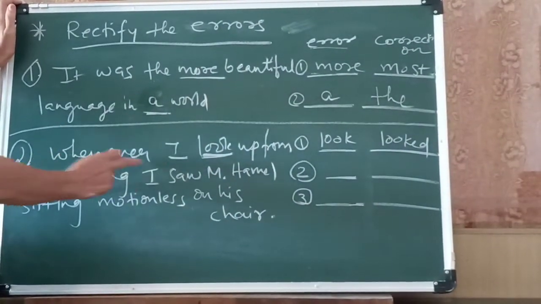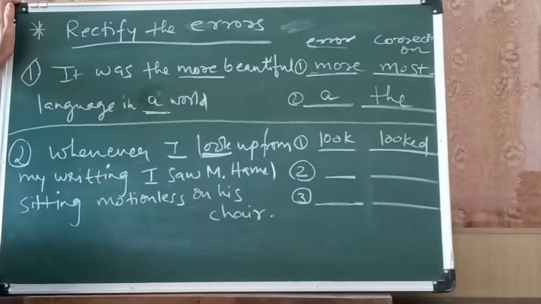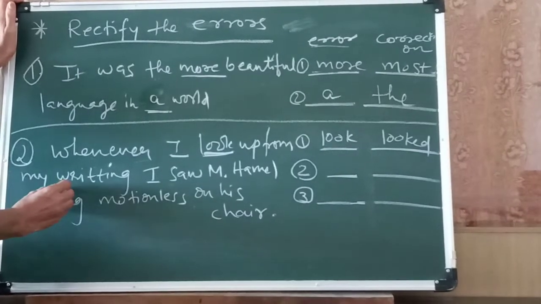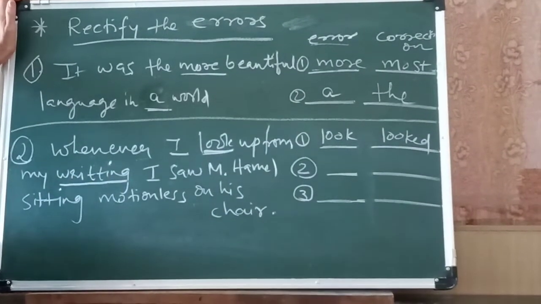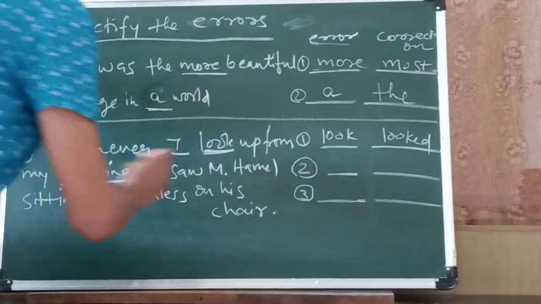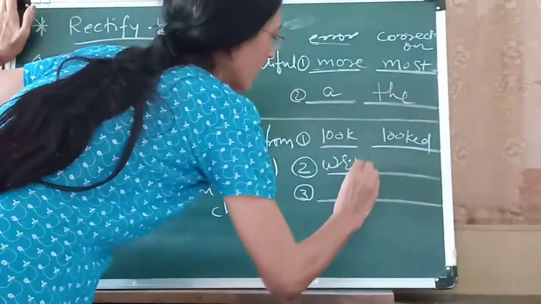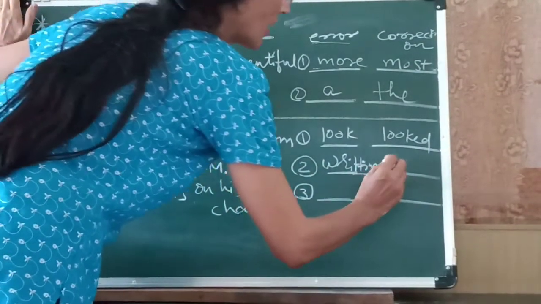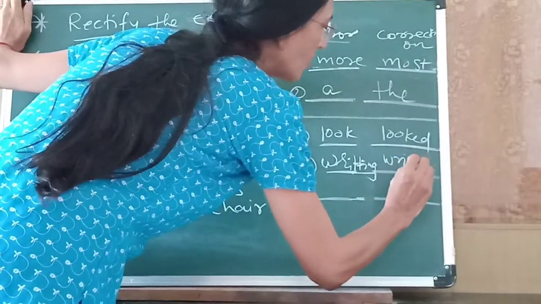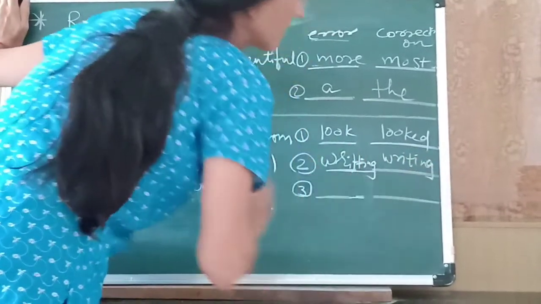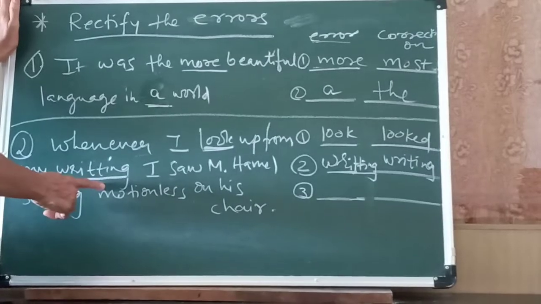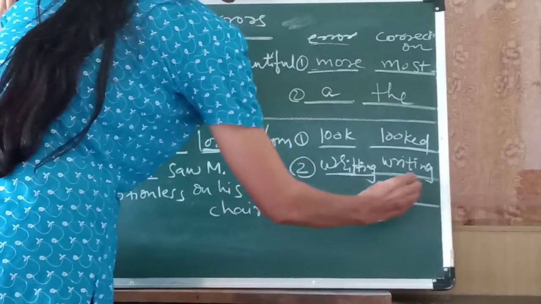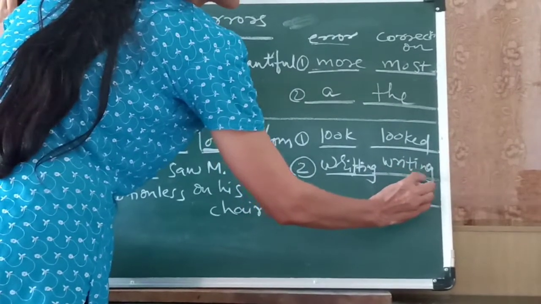Second line, "from my writing, I saw M. Hamel". In the second line, the mistake is in "writing", here the spelling is given wrong. Double T is given, it is wrong. So the correction you will write is WRITING instead of double T ING. So double T is an error, and in correction you will write WRITING.